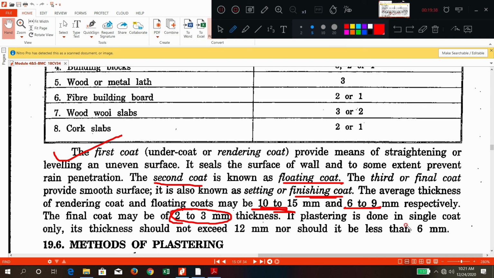If plastering is done in a single coat, then its thickness should not be less than 12 mm. Okay, like that. It should be between 6 mm to 12 mm. It should not be less than 6 mm. It should not be more than 12 mm. Okay, for 1